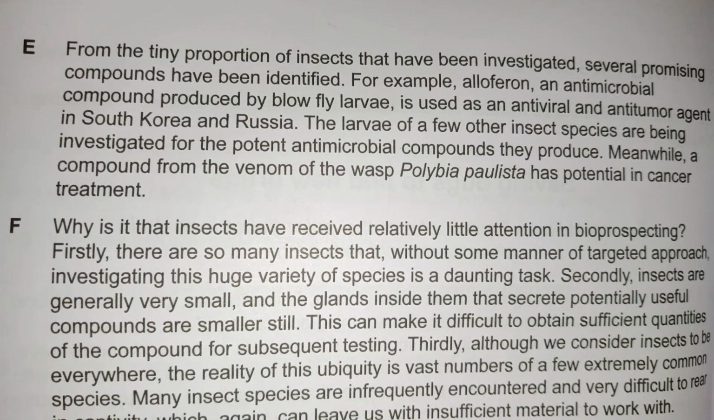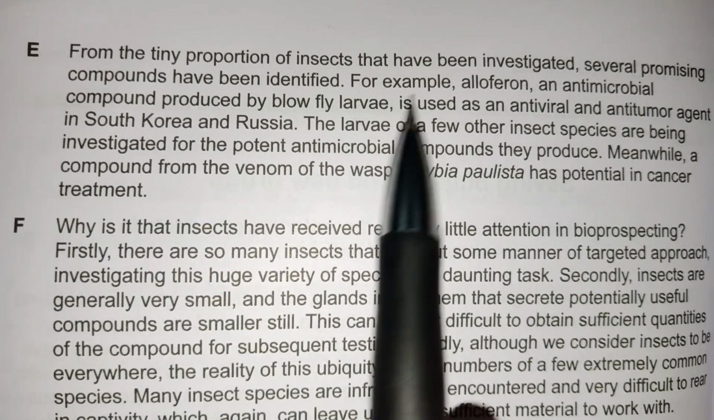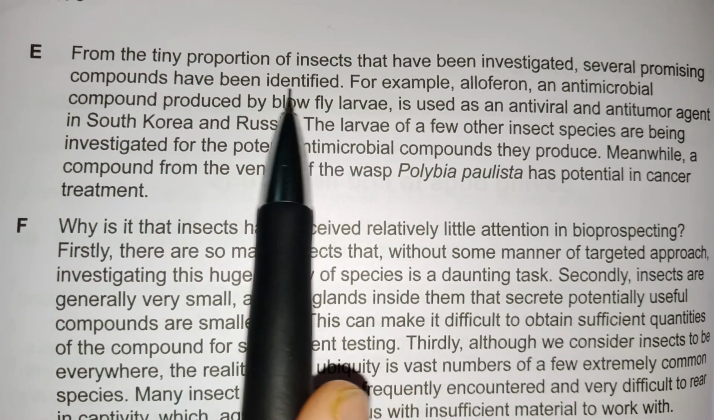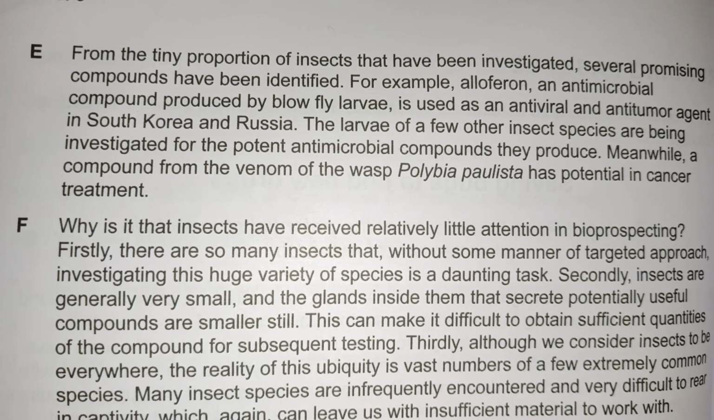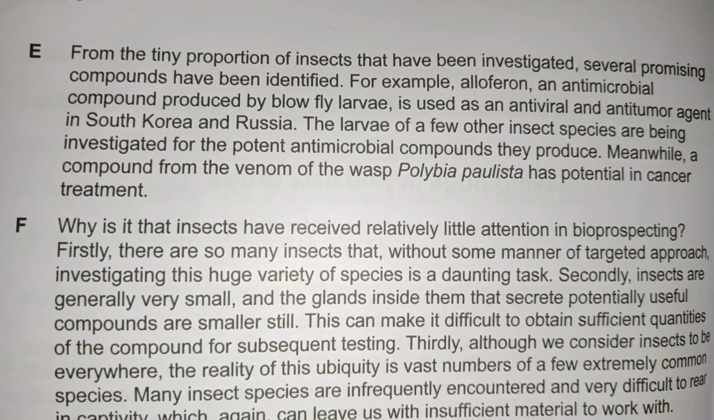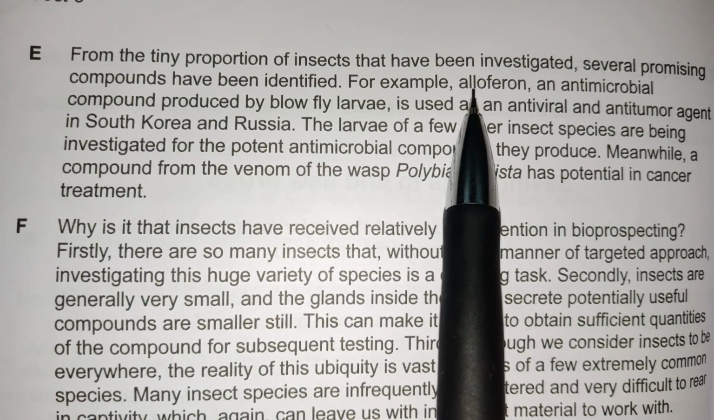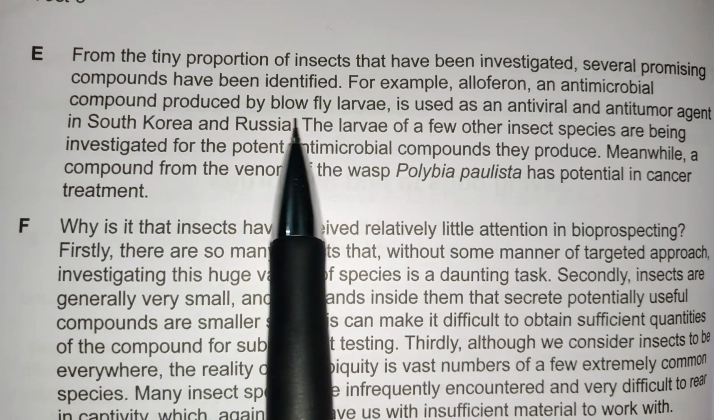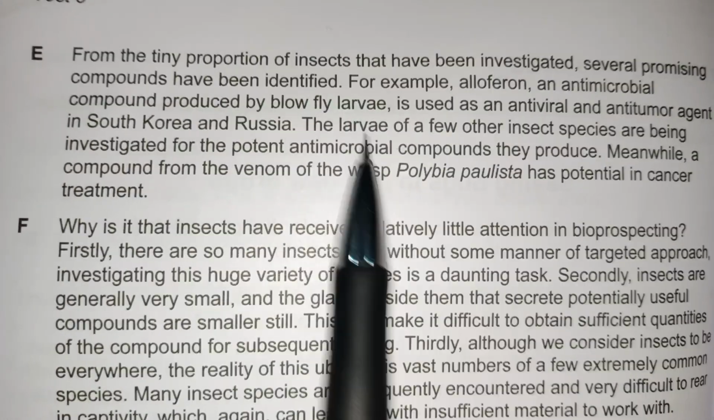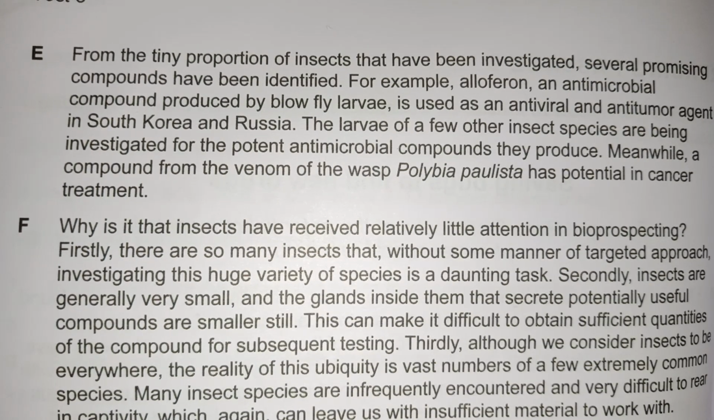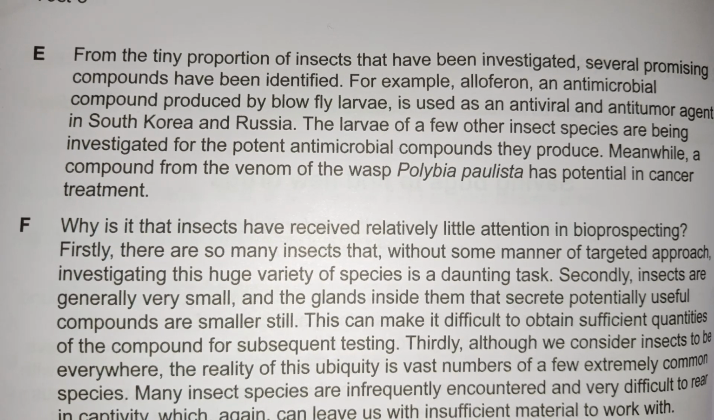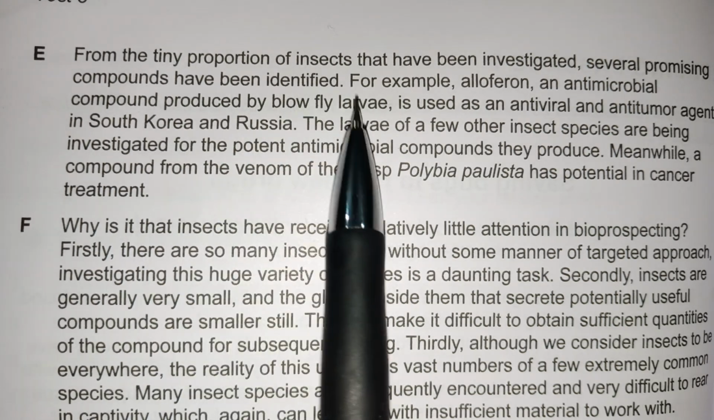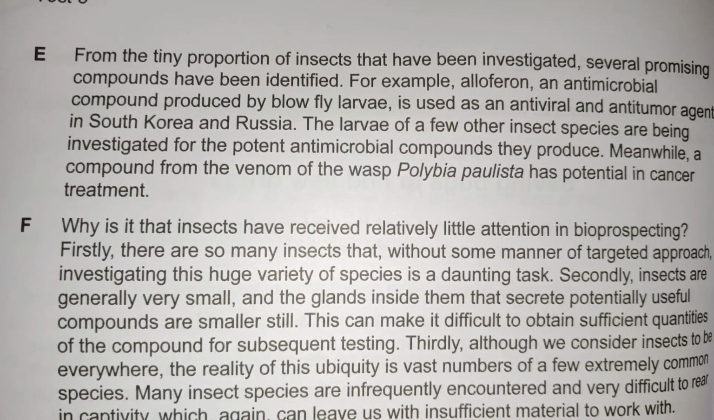Paragraph E. From the tiny proportion of insects that have been investigated, several promising compounds have been identified. So many beneficial compounds have been identified from insects. For example, alloferon, an antimicrobial compound produced by the blowfly. An example has been given here of how scientists successfully found a compound that they extracted or derived from an insect. So an example is given of one such substance.